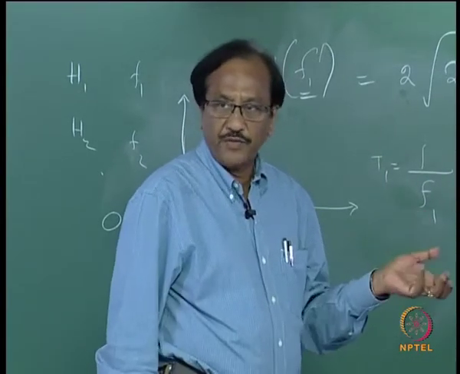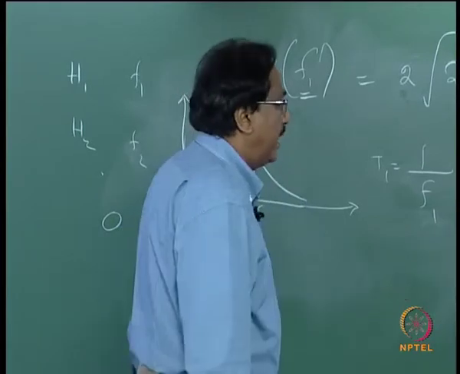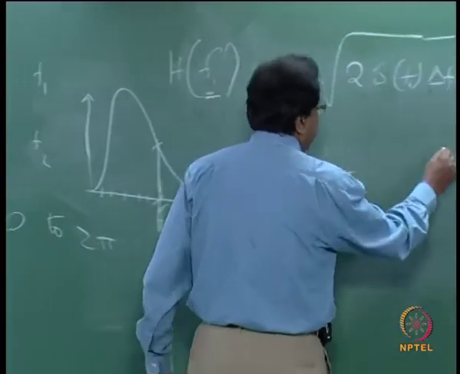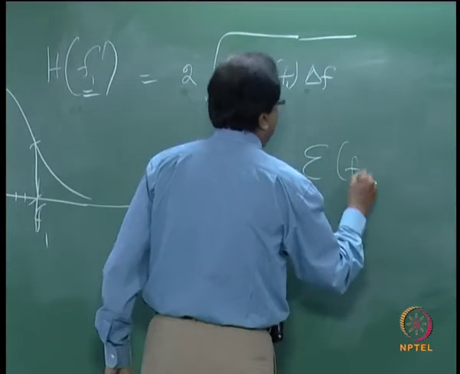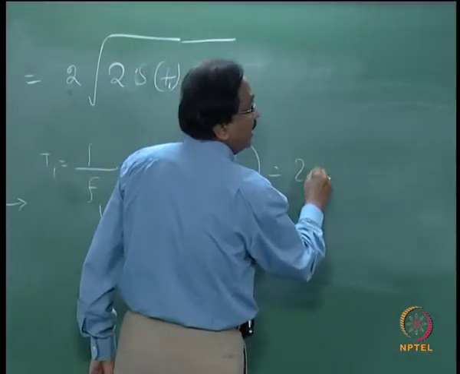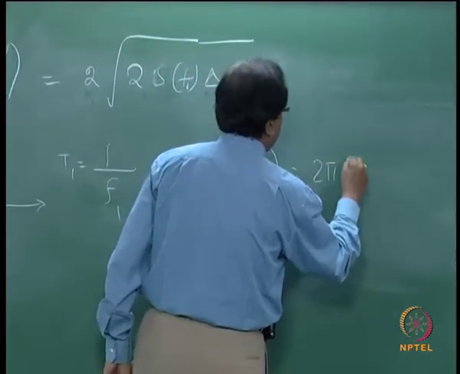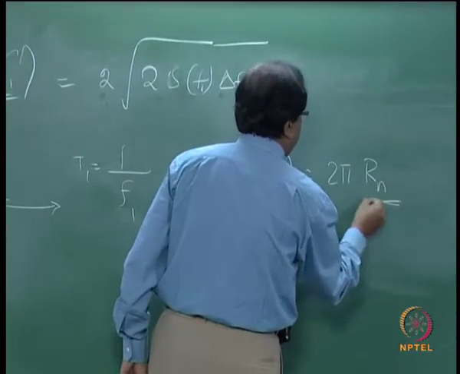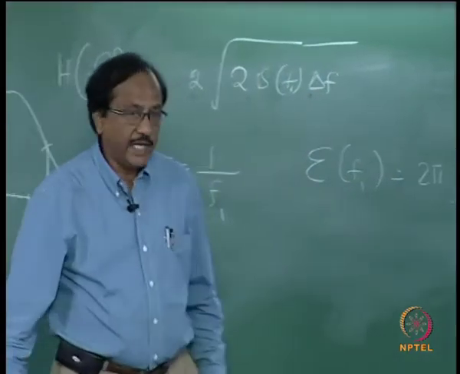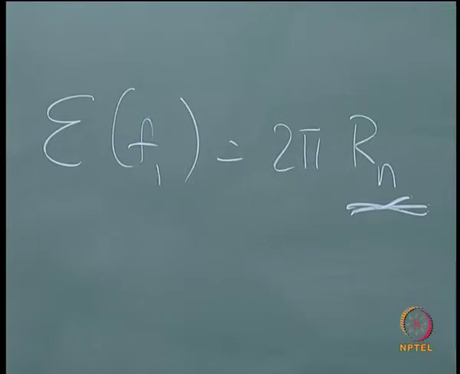It is quite straightforward, and this random phase can be defined as shown, where Rn is the random number, okay.